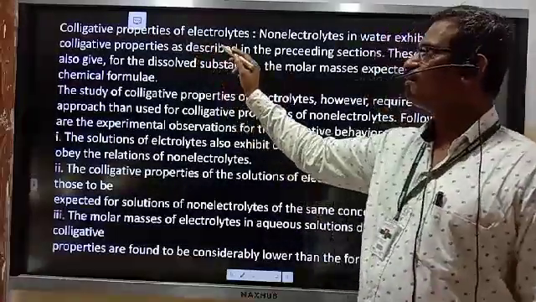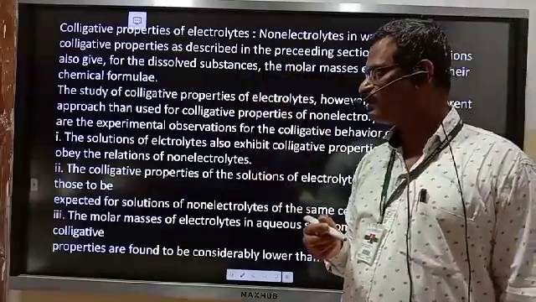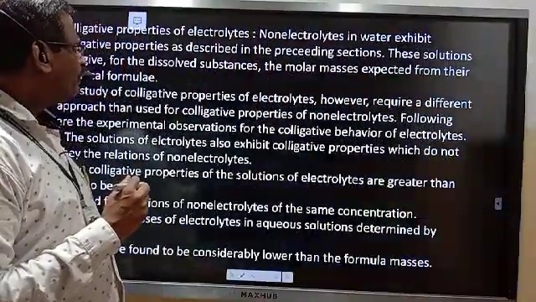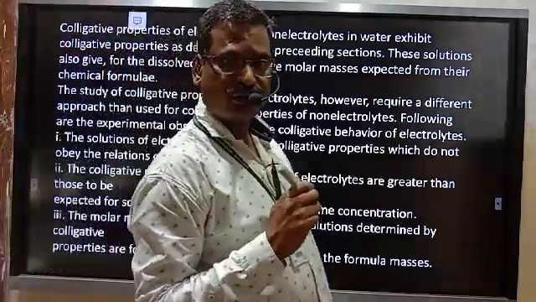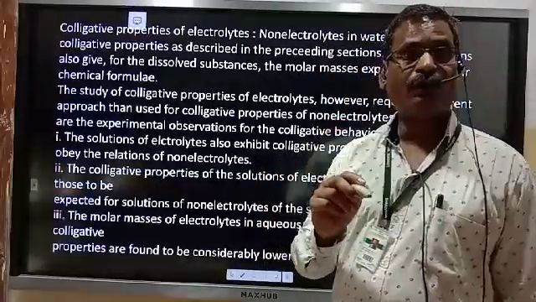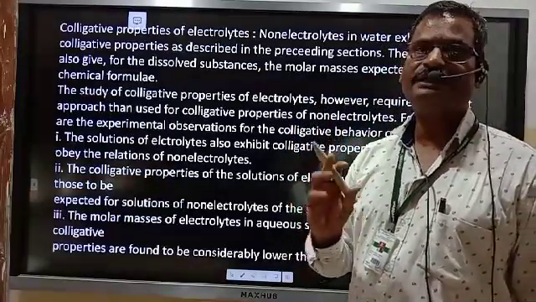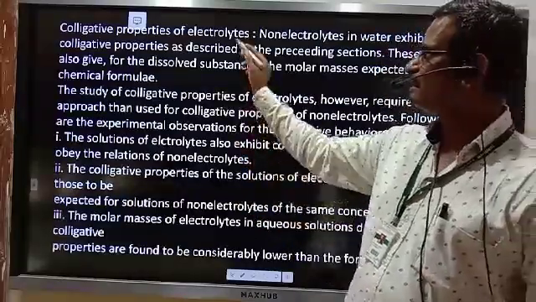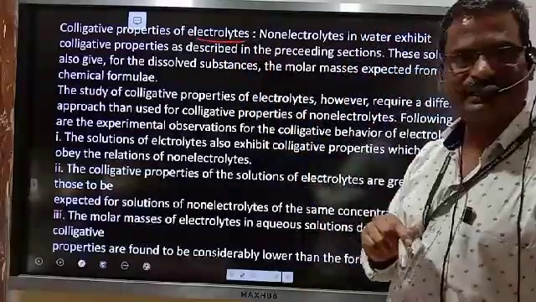So, what are the colligative properties of electrolytes? How are they different from the colligative properties of non-electrolytes? Let us see how they are different. When we started this chapter, I told you that we are supposed to study the colligative properties of non-volatile non-electrolytes. So whatever part we have studied so far is nothing but the colligative properties of non-electrolytes. But now we are studying the colligative properties of electrolytes. They are a little bit different. In what sense are they different?